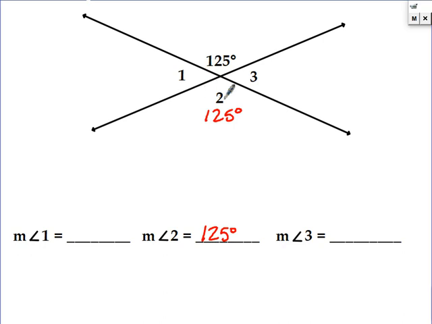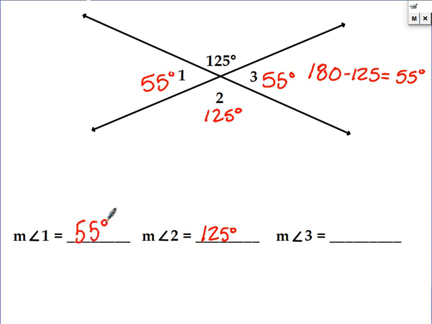So if I just subtract, that gives me 55 degrees. So my other two are going to be 55 degrees. They're going to be equal. Okay, so vertical angles, the ones across from each other, are always equal. And then linear pairs, the ones next to each other, are going to add up to 180.